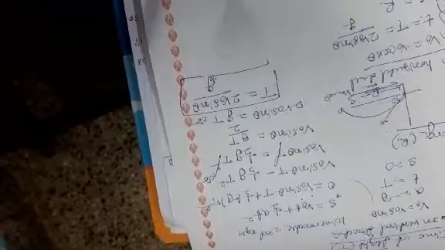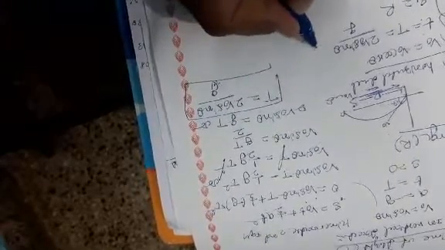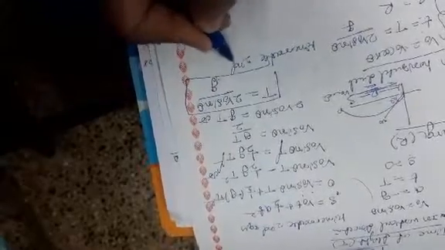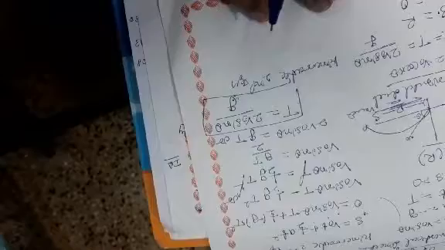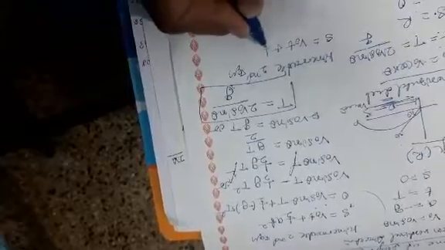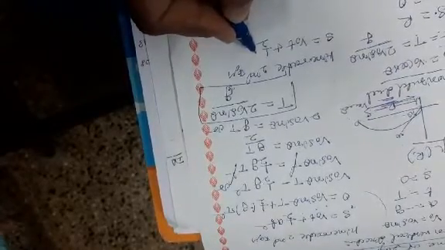What is the relation between v naught, t, s and a? By using the kinematic second equation, S is equal to v naught t plus 1 by 2 a t square.